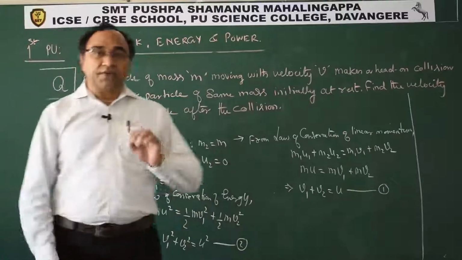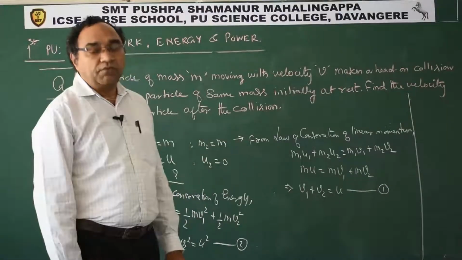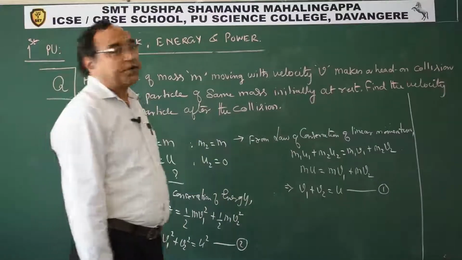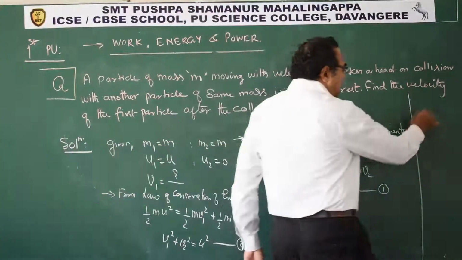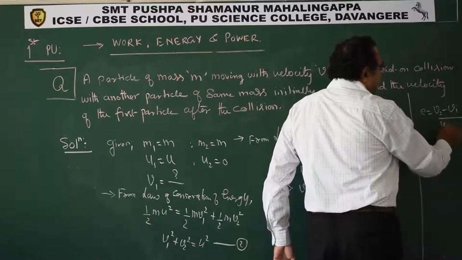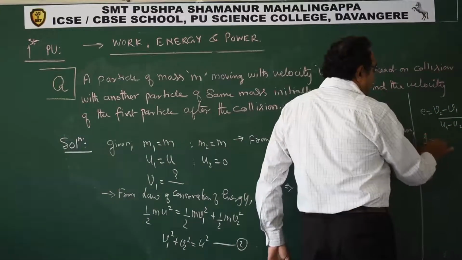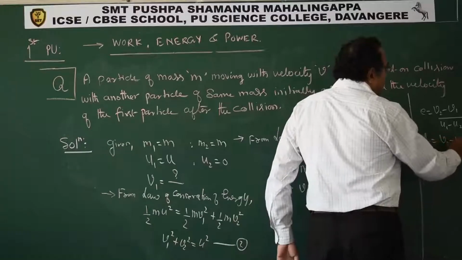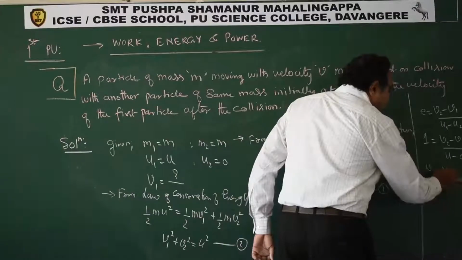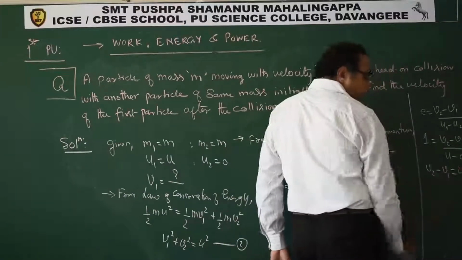Second method, which I was telling you in the previous question, we can use the coefficient of restitution. Here I can say e is equal to v2 minus v1 upon u1 minus u2. So 1 is equal to v2 minus v1 upon u, since u2 is 0. So we get v2 minus v1 is u.